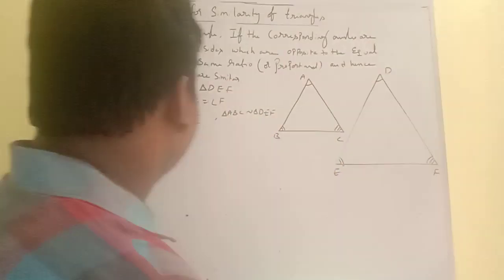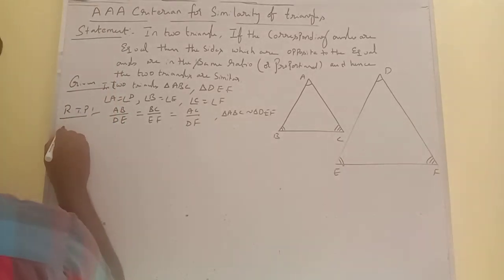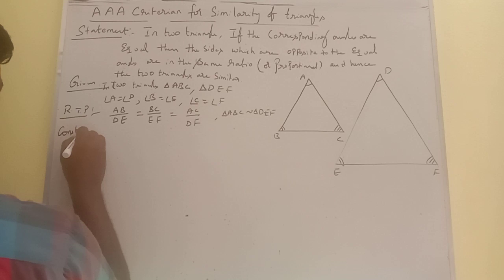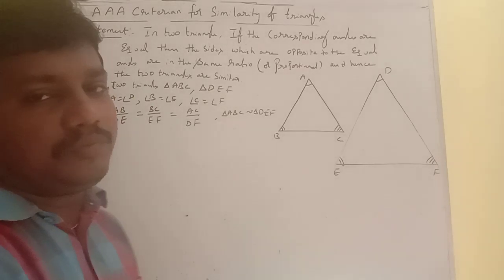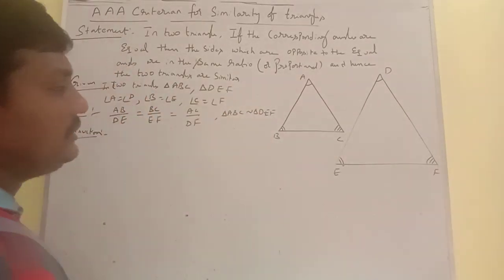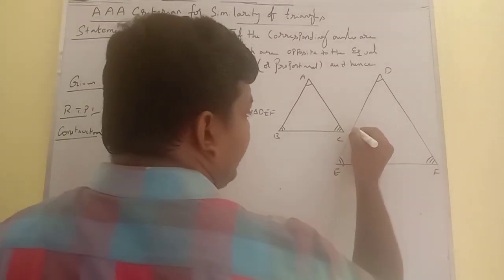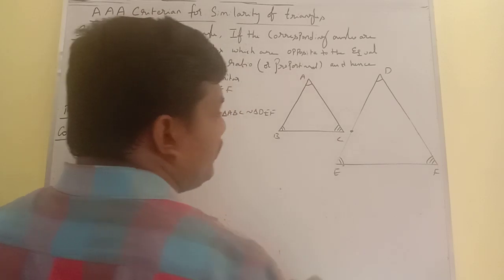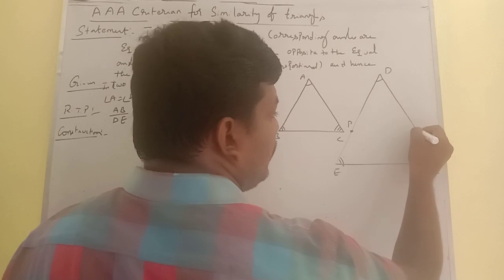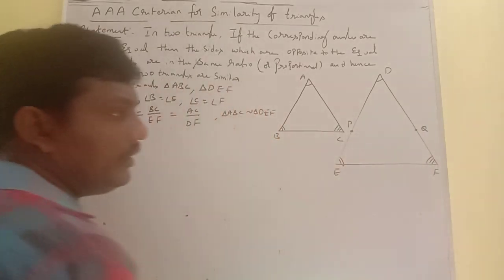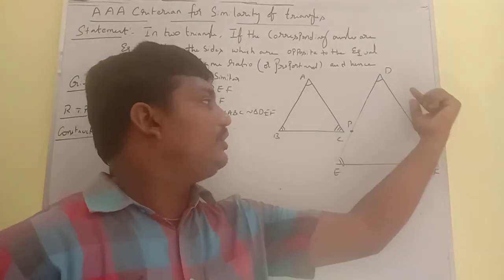Now, to prove this we need an extra construction. The construction required to prove this theorem is: we consider a point P on the line segment DE and a point Q on the line segment DF, such that DP length is equal to AB and DQ length is equal to AC.